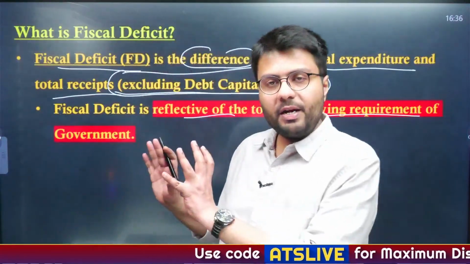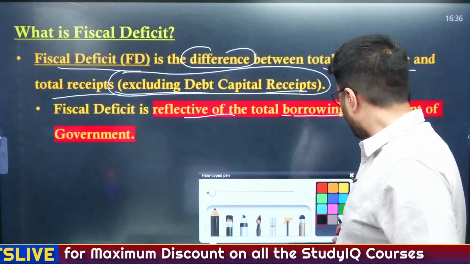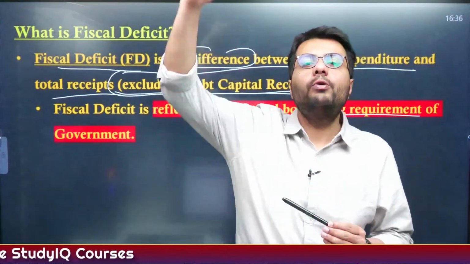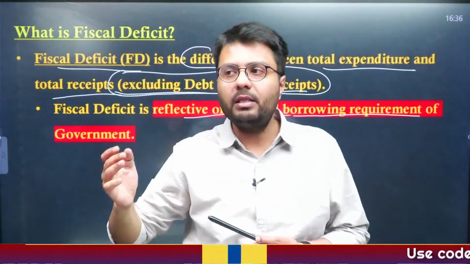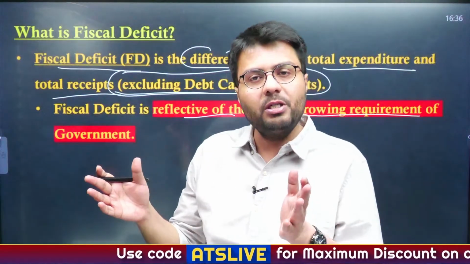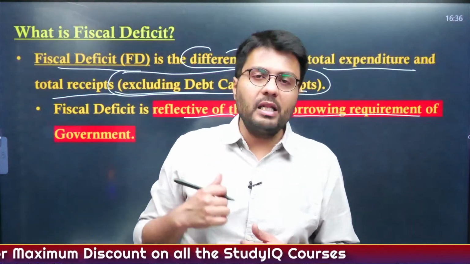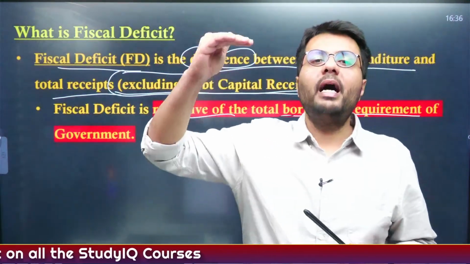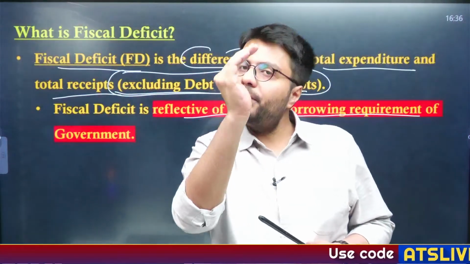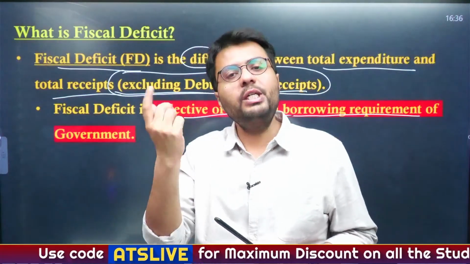So this is what fiscal deficit is. You understand that fiscal deficit is reflective of the total borrowing requirement of the government. Now, the fiscal deficit of the Indian government went quite high during the time of the COVID pandemic, because during the COVID pandemic, India's government receipt was quite low as the Indian economy was in shutdown. The government received a lot less money in terms of GST collection and other collections. Therefore, the Indian government had to borrow a lot of money during the COVID-19 pandemic. But since then, you'll see a gradual decline in India's total borrowing, that is, the Indian government's fiscal deficit level.